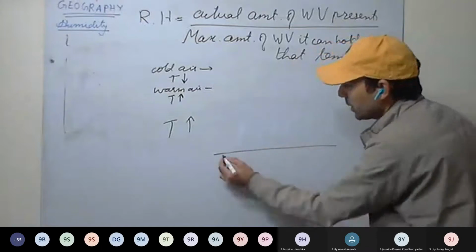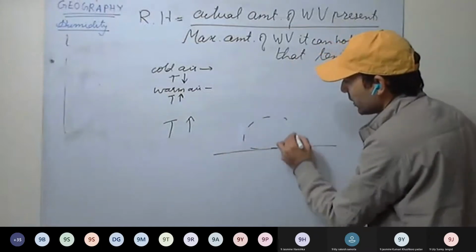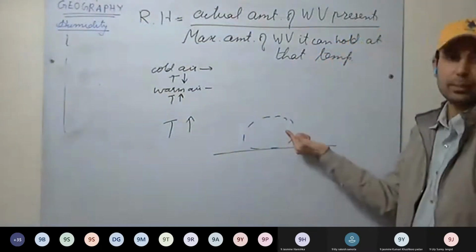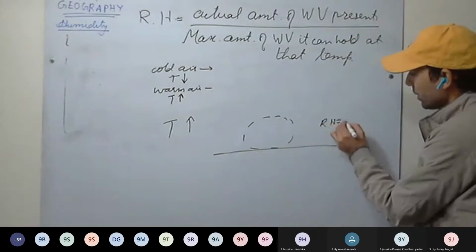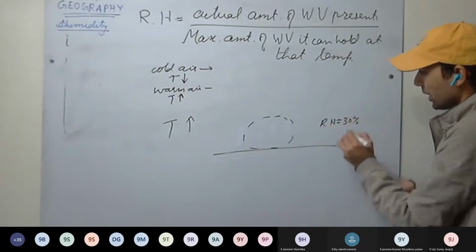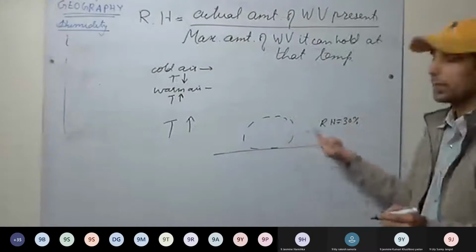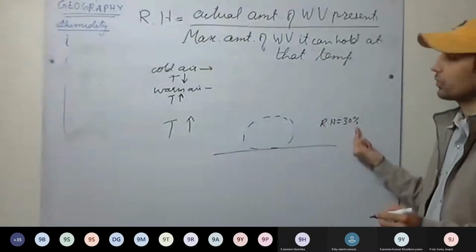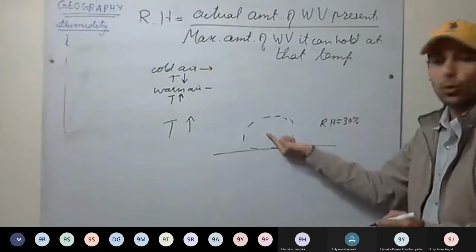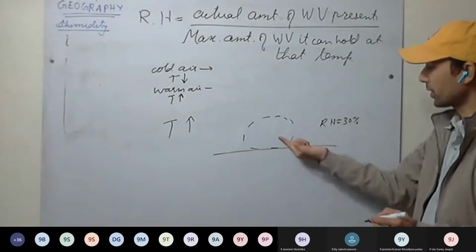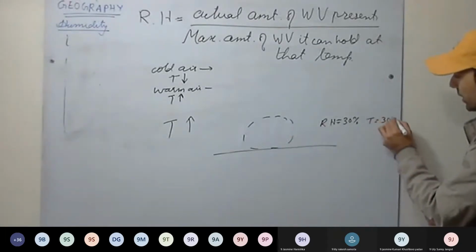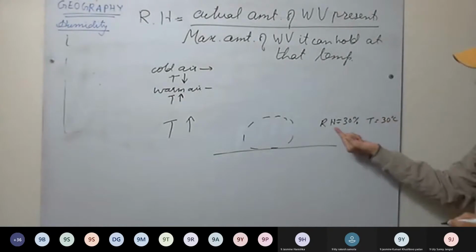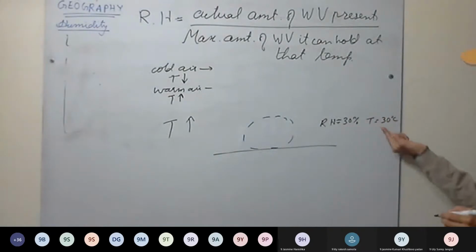So see here, for example, at the ground surface, we are having some air, and consider the relative humidity as 30%. So air is holding 30% of the moisture that it can hold at that particular temperature, and take temperature as 30 degrees Celsius. Relative humidity is 30%, and temperature is 30 degrees Celsius.